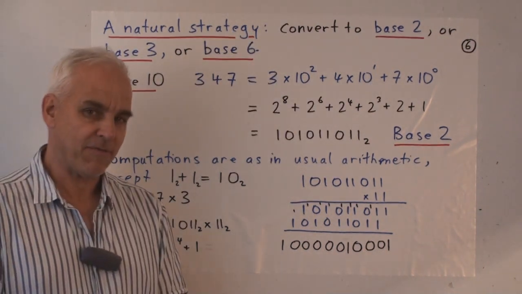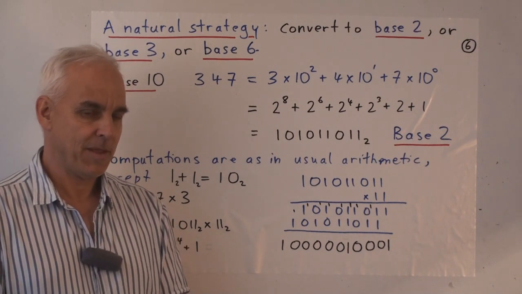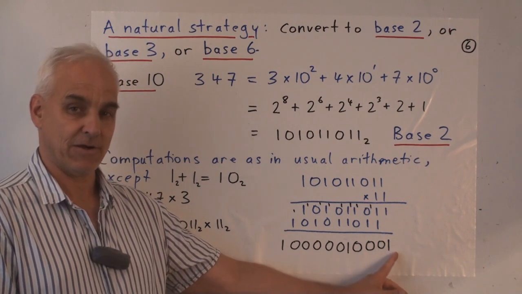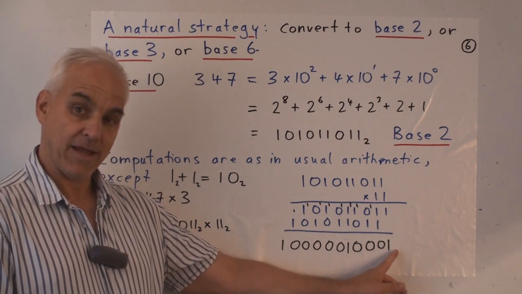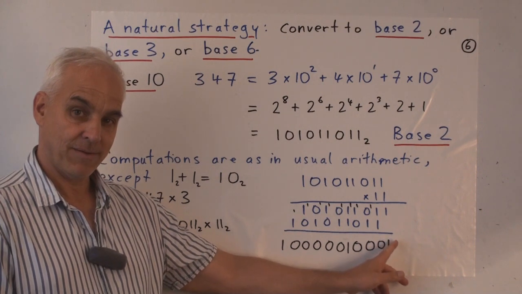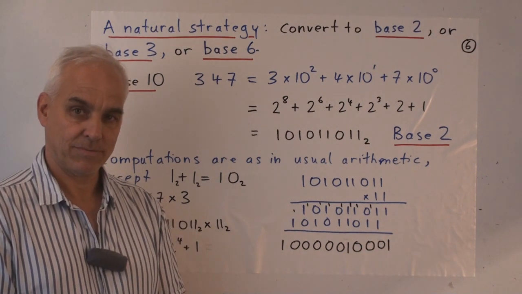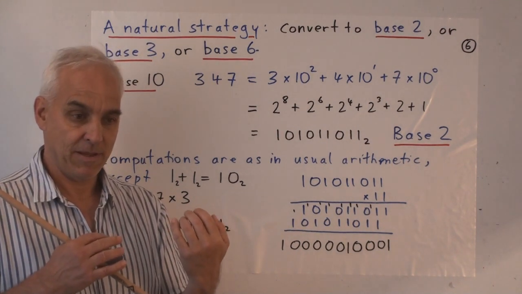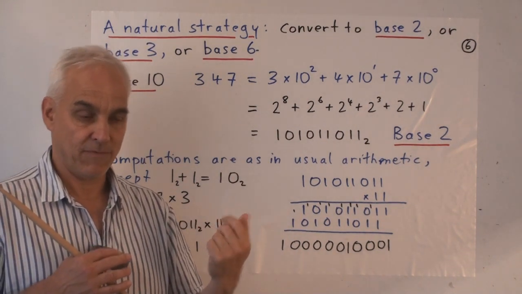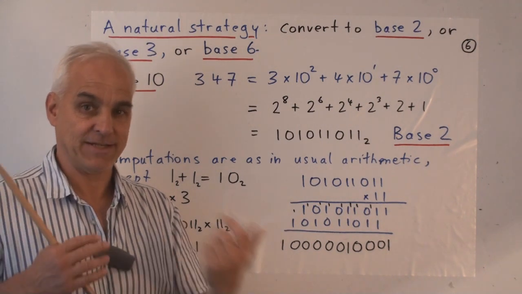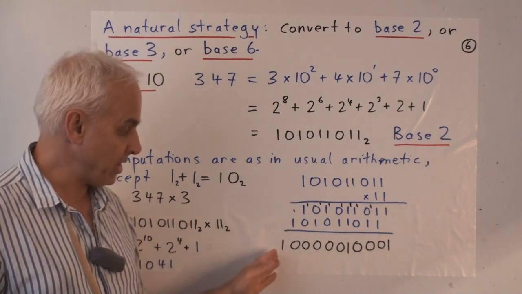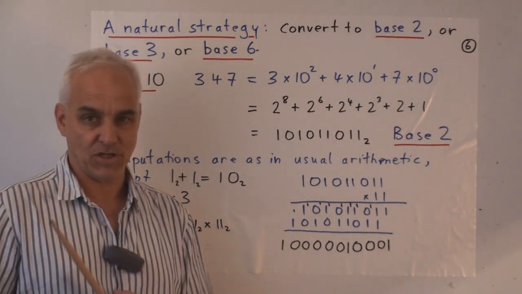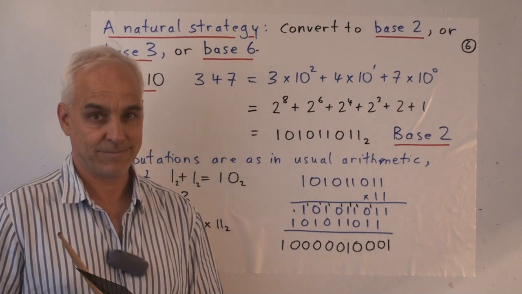Dividing by 2 is very simple in base 2. Because a number is even precisely when its last digit is 0. And in that case, dividing by 2 is just dropping that last 0. Just like dividing by 10 in the Hindu-Arabic system is dropping the 0. If you have 360 divided by 10, that's 36. You just drop the final 0. In the same way, dividing by 2 in base 2 means you just lop off that 0 at the end, and if you like, move all the digits over 1 to the right.